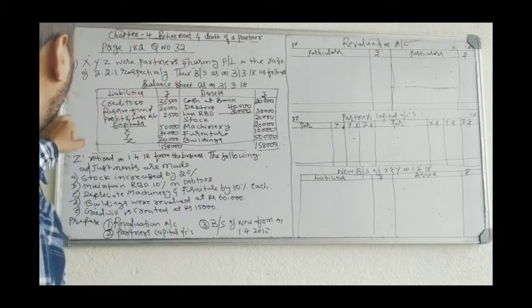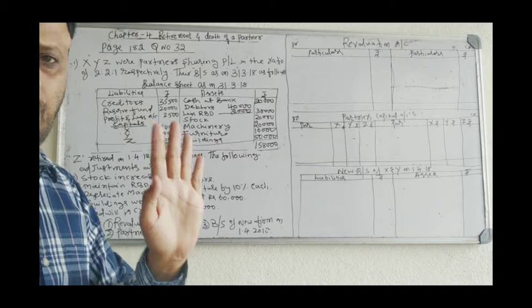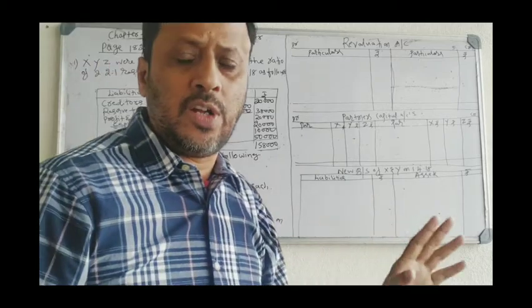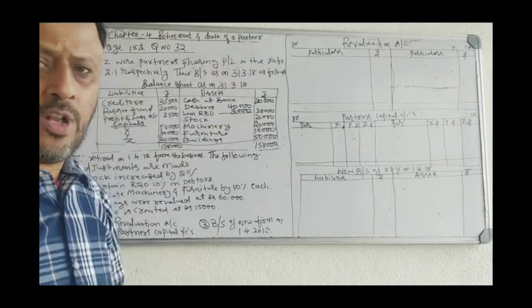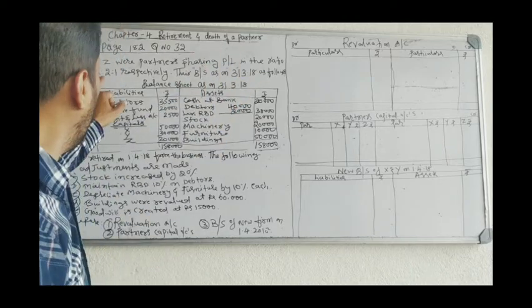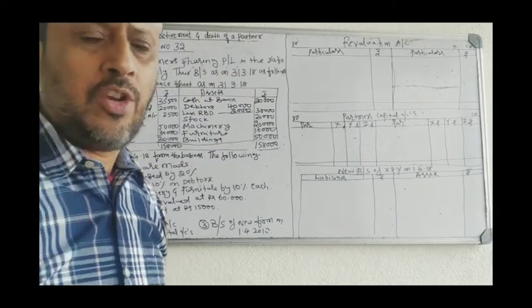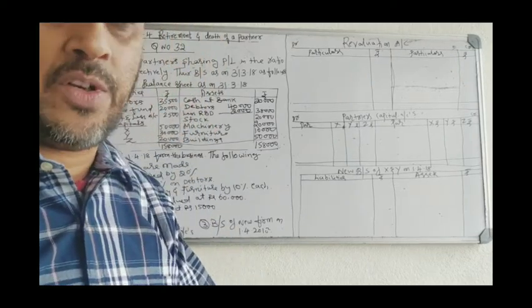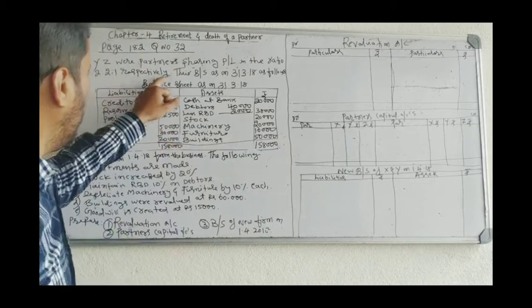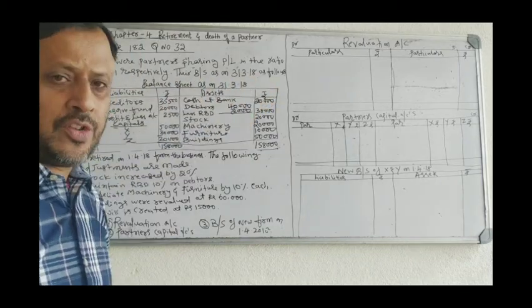X, Y, Z are three partners, sharing profits and losses in the ratio of 2:2:1. If profit comes, X will take 2 parts, Y will take 2 parts, Z will take 1 part. Their balance sheet as on 31/3/18 is given.